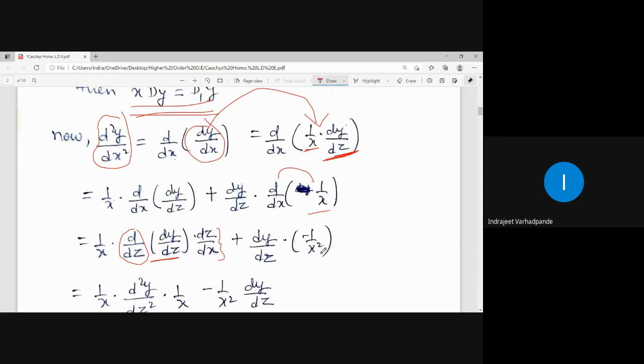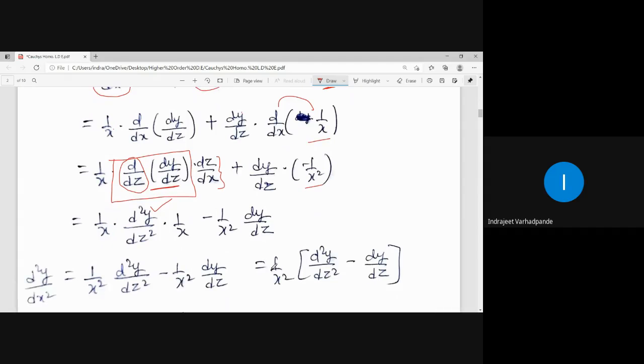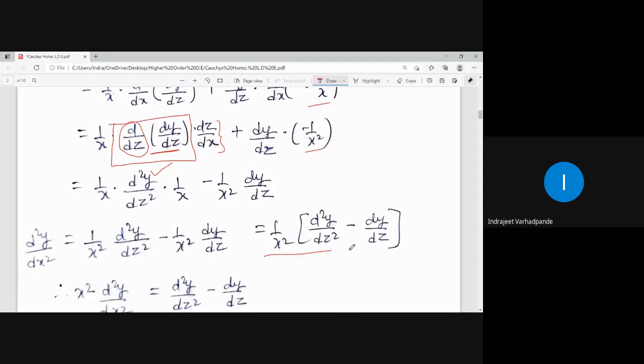Derivative of 1 by x is minus 1 upon x square. So what is the derivative of this, dy by dz, with respect to d by dz? d2y by dz square. What is the value for dz by dx? 1 by x, and minus 1 upon x square dy by dz. So what can be taken common in totality? It will be 1 upon x square multiplied by d2y by dz square minus dy by dz.